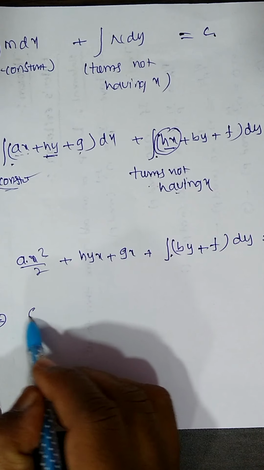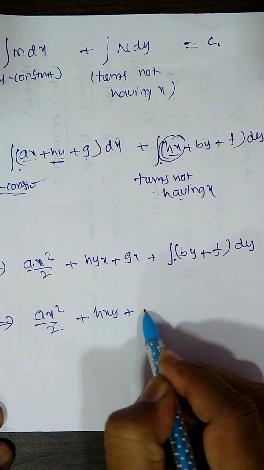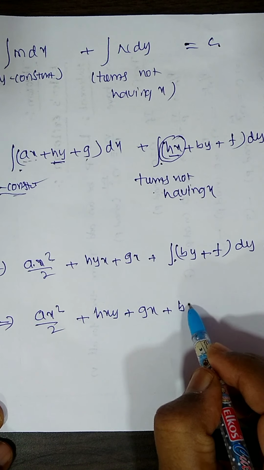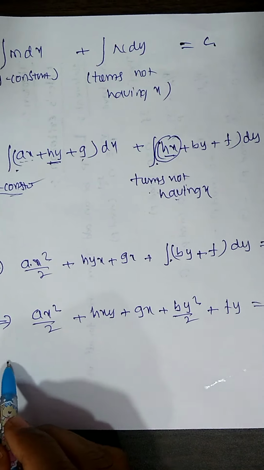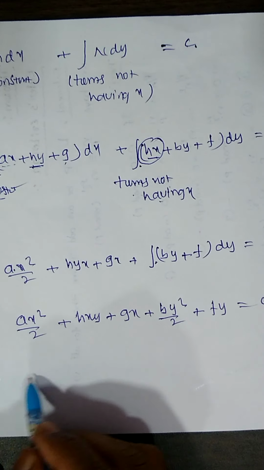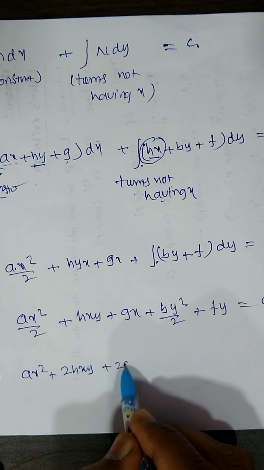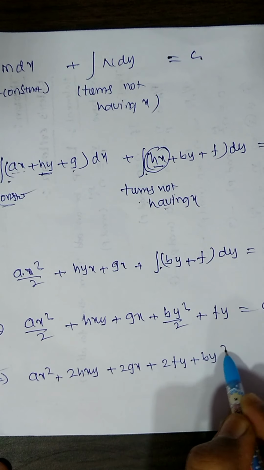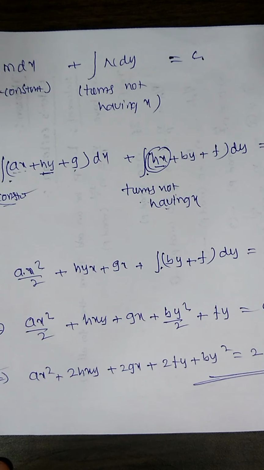That implies ax square by 2 plus hxy plus gx plus integration of by, where b is constant, gives b y square by 2, plus integration of f gives fy, equal to c. Now 2 is the LCM: ax square plus 2hxy plus 2gx plus 2fy plus by square equal to 2c. This is the solution of the given exact differential equation. Thank you.